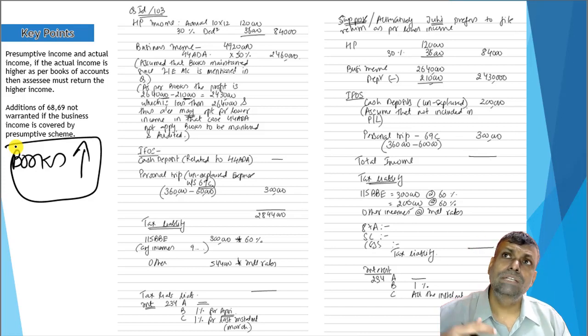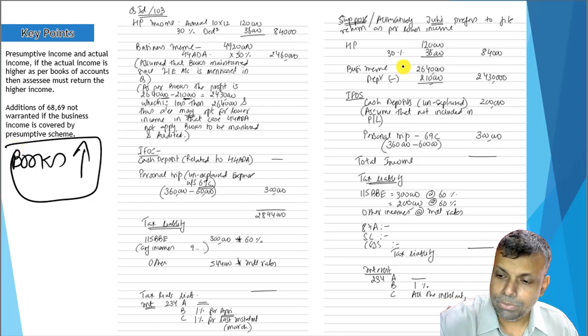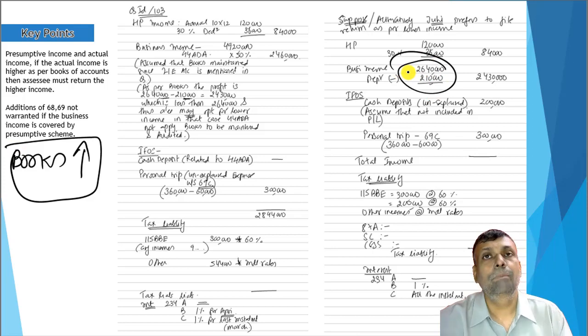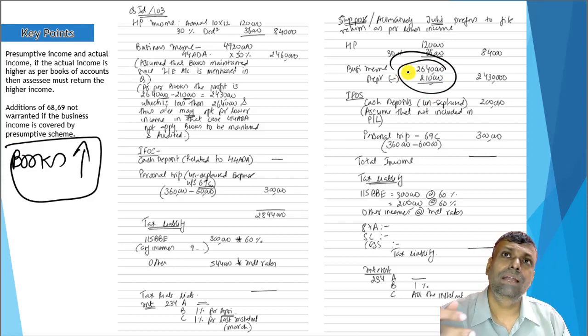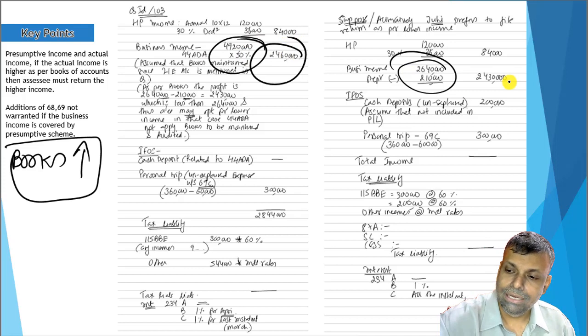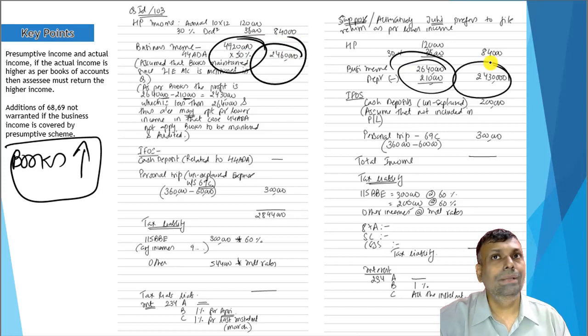Now, in the questions, friends, normally they will not specifically print that books of accounts are maintained or not maintained, but some specific data will be given. For example, in this particular question, it is told to us that the profit is X number and depreciation would have been like this. So this indicates that the books of accounts are maintained, though actually it is not required to be maintained. So what you do is you follow the presumptive percentage and you follow the actual amount. You have to make the comparison.